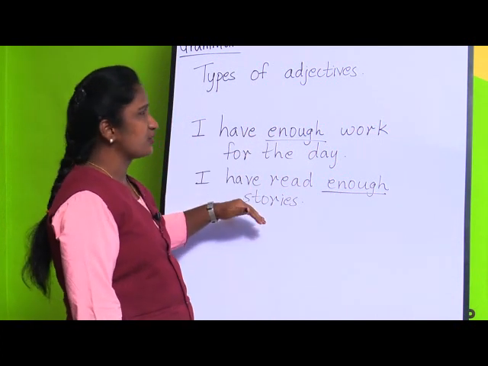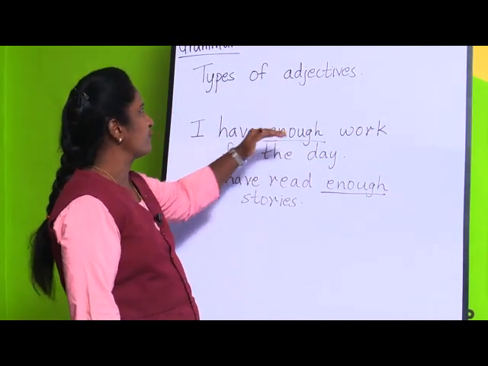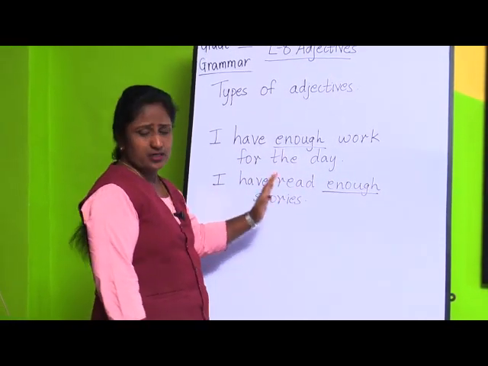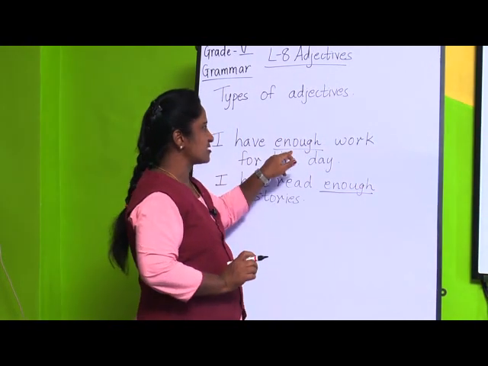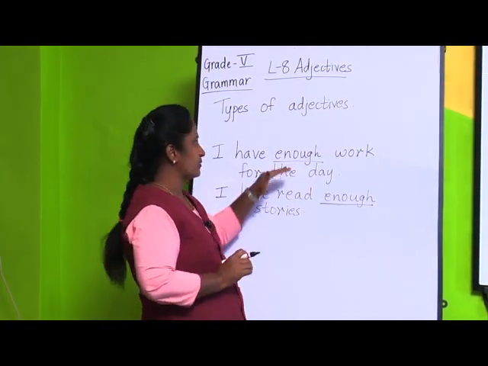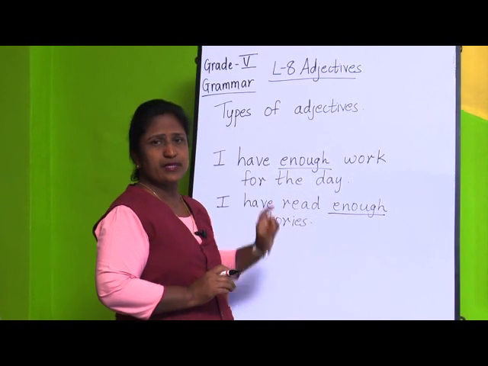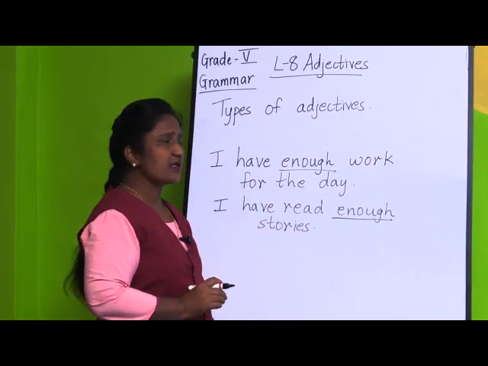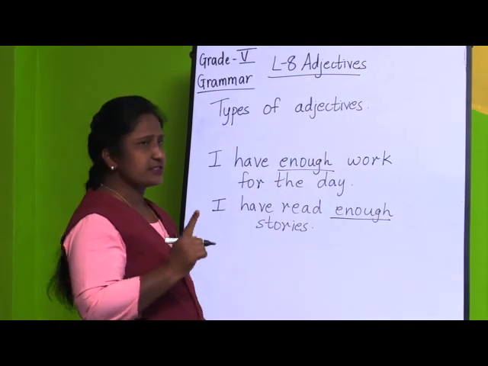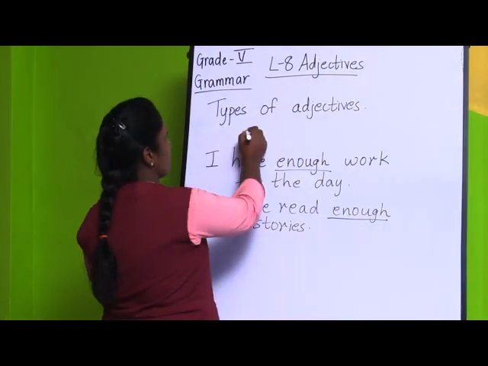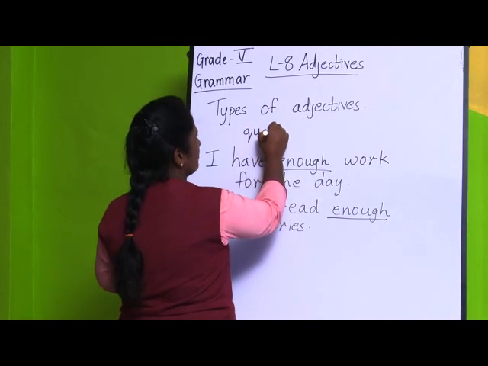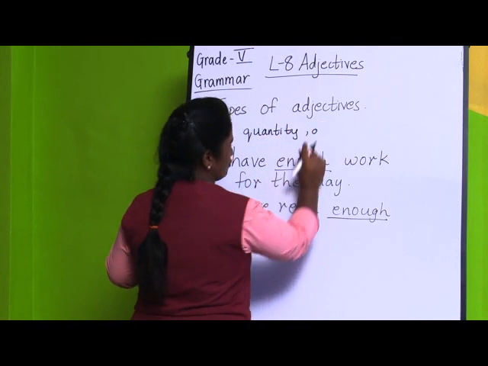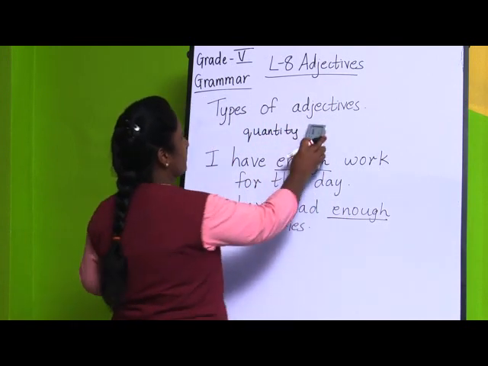If you see in both the sentences I have written here: I have enough food, I have enough work for the day, I have read enough stories. One word is used in common, that is enough. So sometimes this word enough, this adjective, we can use for adjectives of quantity and also for adjectives of number.